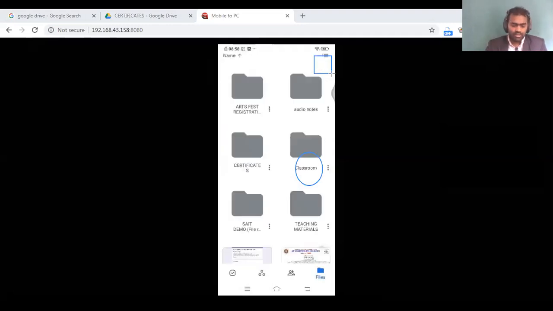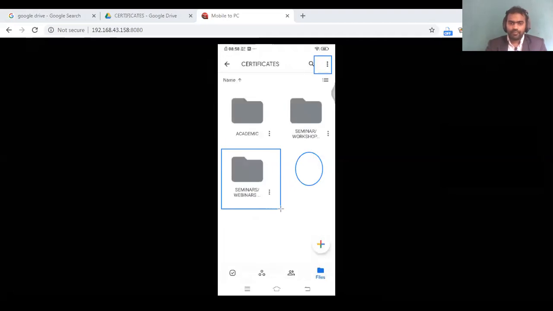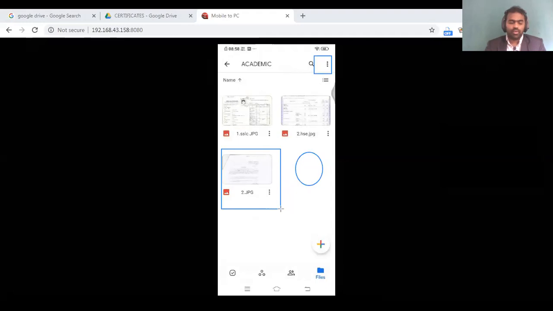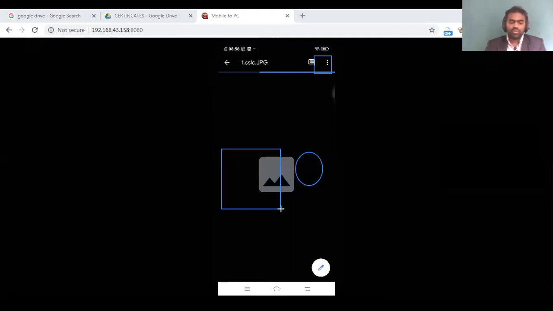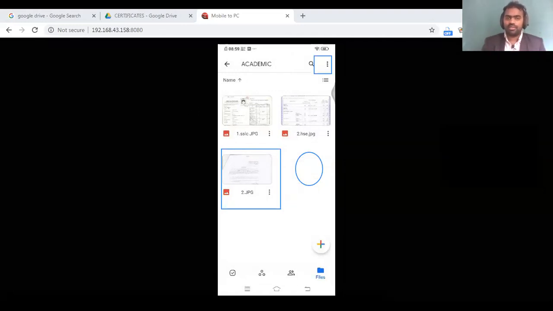Now I can see a folder, certificate, which we just created. I'll click on that, and then click on academic. I can see my certificates here, so I can open it and use it. So this is the way we can have the data on our cloud storage. OneDrive is another cloud storage. Dropbox is another cloud storage. You may try all these things.